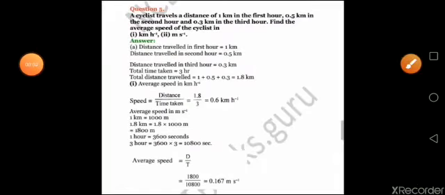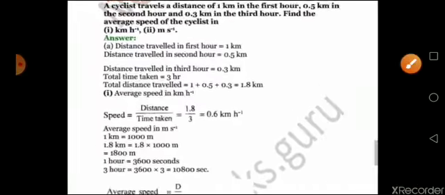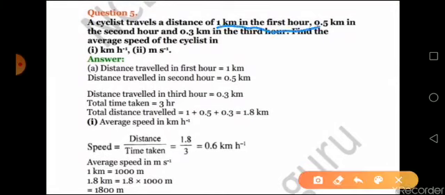Clear? Now coming to your question number 5. Now in your question number 5, you can see that it is given a cyclist travels a distance of 1 kilometer in the first hour, 0.5 kilometer in the second hour, and 0.3 kilometer in the third hour. You have to find the average speed in kilometer per hour also, meter per second also. Now in the question, all the units are given in kilometer and hour. So when you find out the average speed, the first answer directly will be in kilometer per hour itself, and the last answer you have to convert again to meter per second for the second part of your question. Now let's see how we are going to do it.